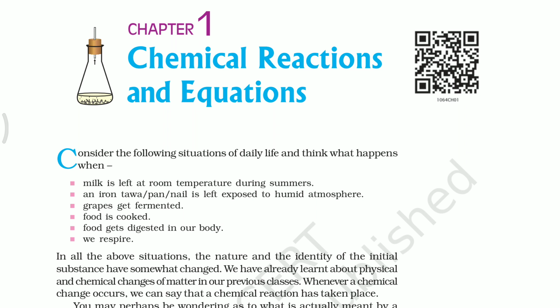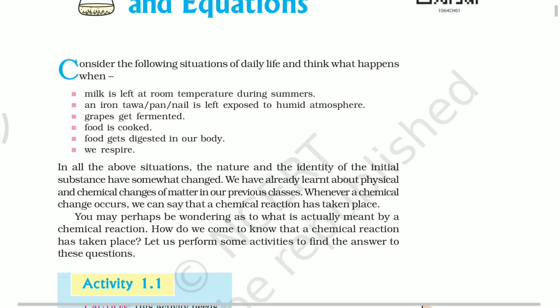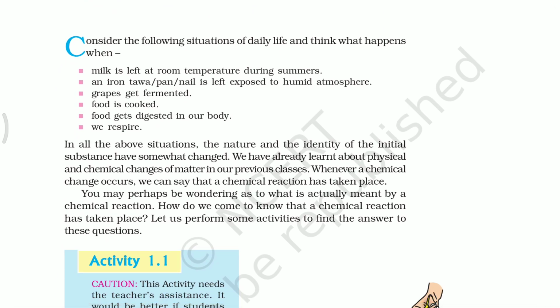Next, chemical changes. Chemical changes are changes in which, along with the physical properties of substances, the chemical composition of substances is also changed. Examples: curdling of milk, rusting of iron, digestion of food substances, respiration, etc. So, in all these daily life situations, some changes are happening in the substances. Initial substances are changed.